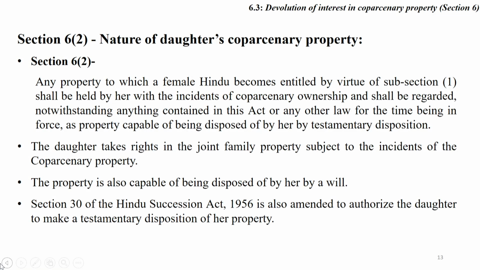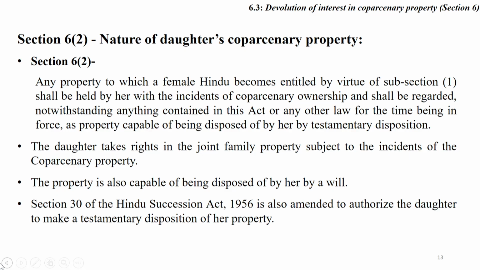Now I want to discuss section 6 subclause 2, the nature of the daughter's coparcenary property. Section 6 subclause 2: any property to which a female Hindu becomes entitled by virtue of subsection 1 shall be held by her with the incident of coparcenary ownership and shall be regarded, notwithstanding anything contained in this act or any other law for the time being in force, as property capable of being disposed of by her by testamentary disposition.